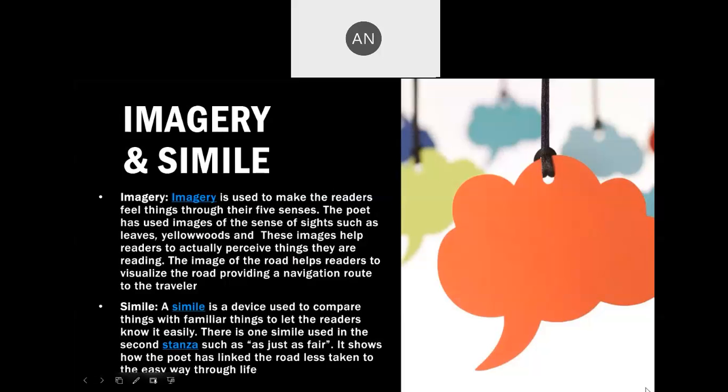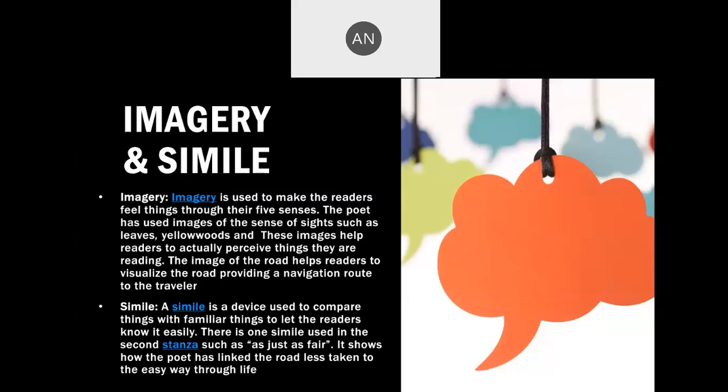Imagery is a very easy and very beautiful thing. Imagery is when the poet says the winds and the rain have become violent. So your sense organs can immediately imagine, and all your 5 sense organs can feel it. Oh, the wind has become violent, it must be very frightening.